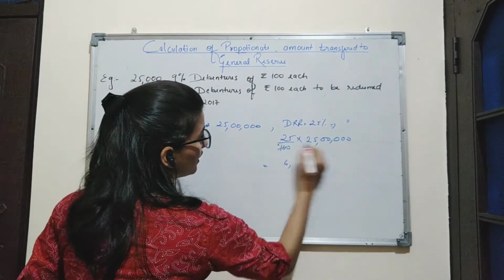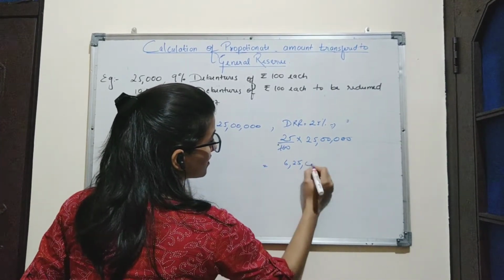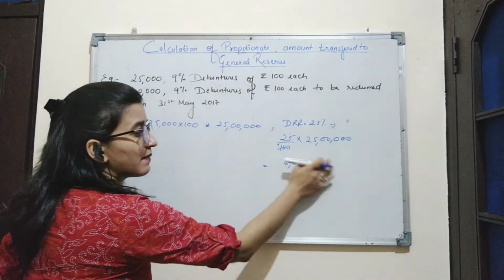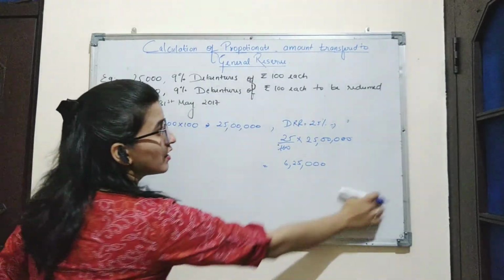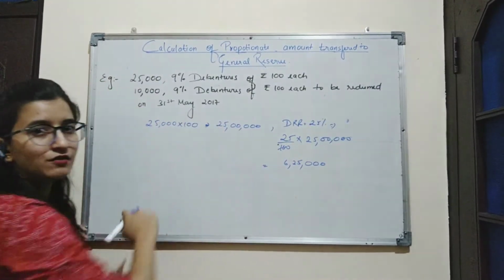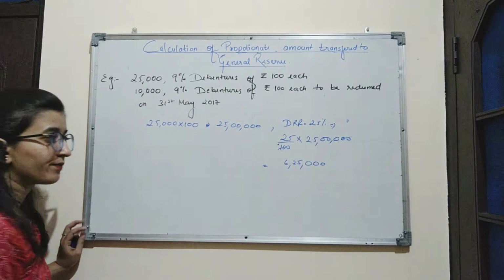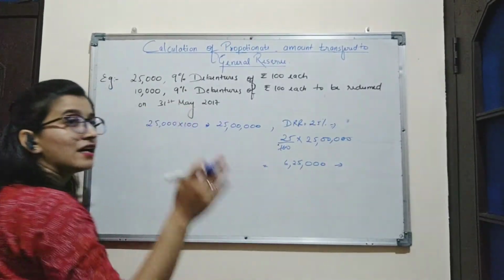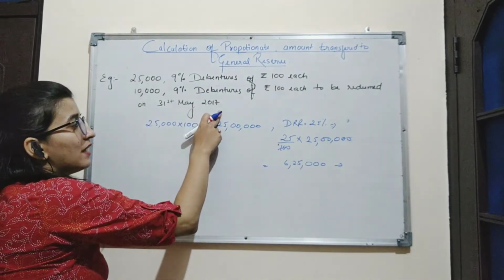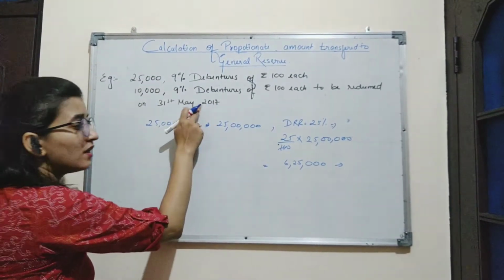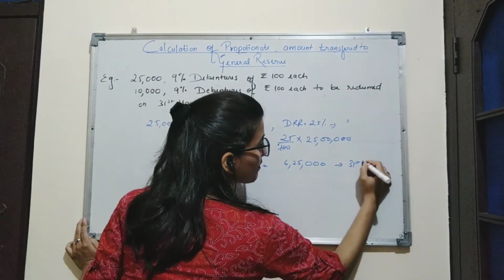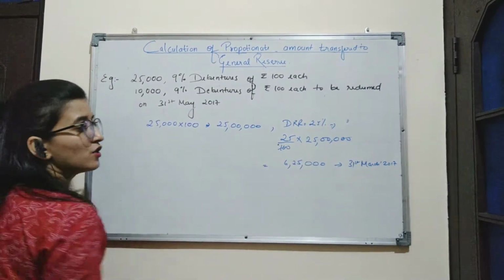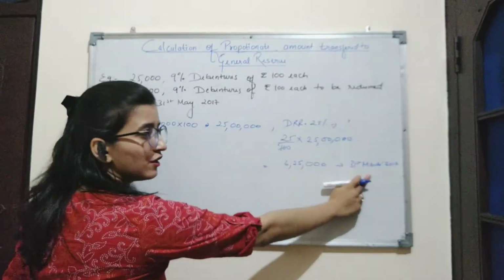So the amount of DRR is 6,25,000. This is the amount we are maintaining as the DRR so as to redeem the debenture on 31st May 2017. This DRR will be created in the last month of the year ending, which will be 31st March 2017. So 31st March 2017 will be the year ending for the previous year. So we will maintain this amount of DRR on 31st March 2017.